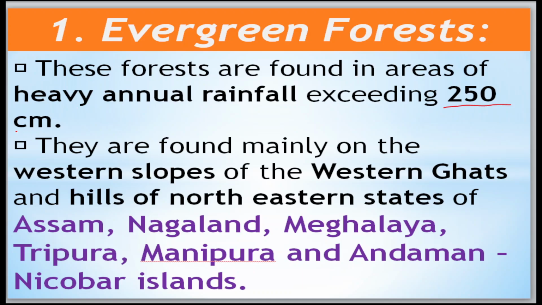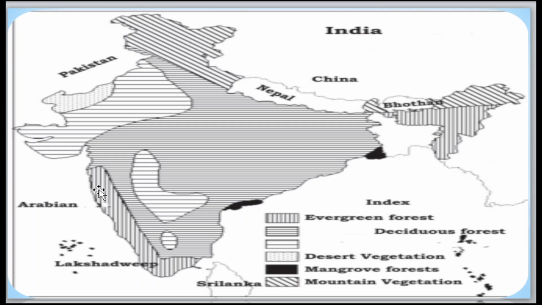250 centimeters. Rainfall should be this much. More than that, we are going to consider them as evergreen forest. They are found mainly on the western slopes of the Western Ghats. In the Western Ghats they are going to be located, this side. This is the evergreen forest area. Western Ghats, western slopes. I hope you are aware of this.